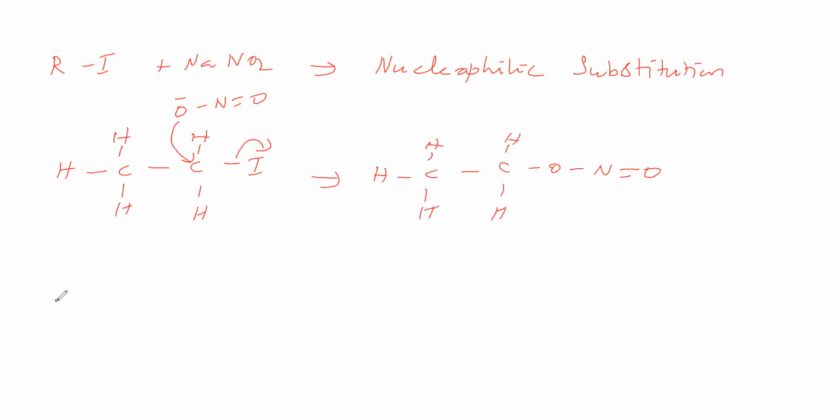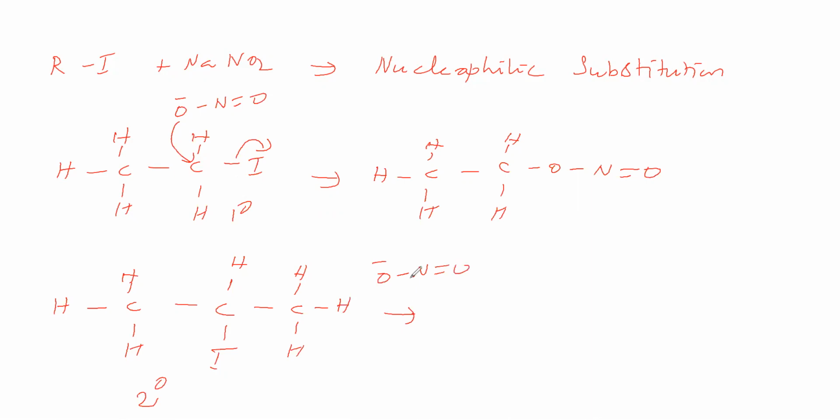Now we will take another compound. This iodine is attached to a primary carbon, therefore it is a primary alkyl halide. This iodine is attached to a secondary carbon, therefore it is a secondary alkyl halide. Now we will add this NO2 minus. This O minus is attacking this carbon, the I is leaving, so the product is CH3CH(ONO)CH3.